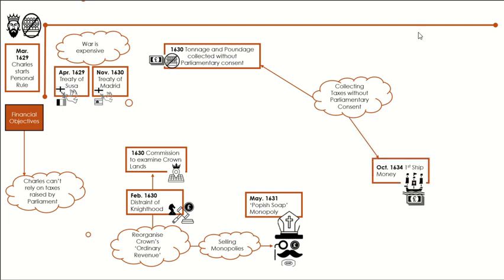Finally, possibly the most infamous of Charles's revenue-generating schemes was ship money. This was an established scheme that had long been set up in case of emergency. In order to defend coastal counties from a potential invasion, ship money was called to help bolster defences. In 1634, citing a great threat from the Spanish, Charles raised ship money and gladly pocketed £200,000. Pleased with this, Charles decided to raise ship money annually. He also decided to extend it to inland counties. This now felt like a tax, and further fueled resentment towards Charles.